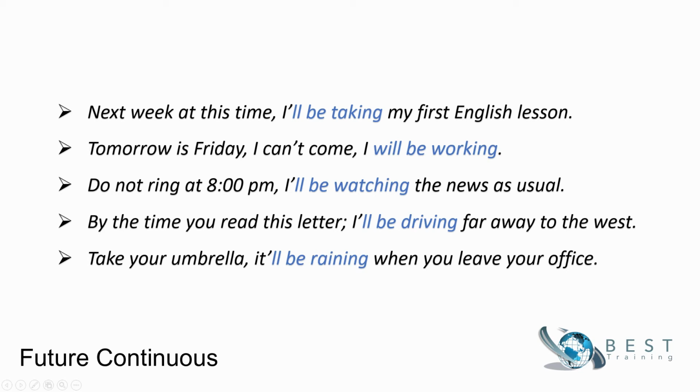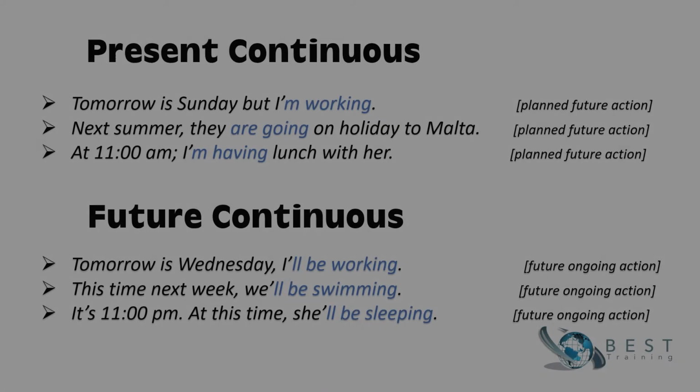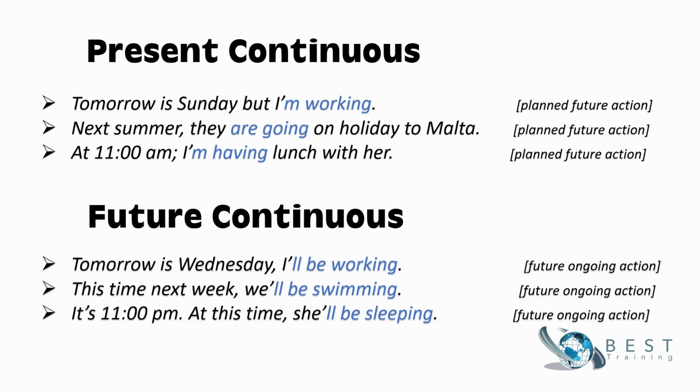Now let's compare these two tenses, present and future continuous. When we look into these examples, we conclude that both tenses are used to express a future plan. However, we use the present continuous when we have arranged or scheduled the future event, whereas we use the future continuous when we talk about an ongoing future event over a limited period.